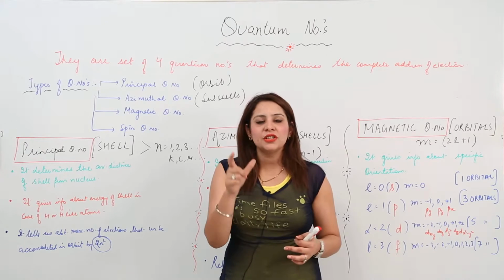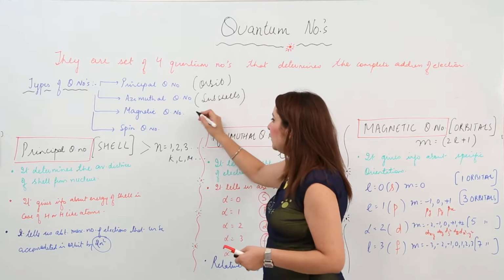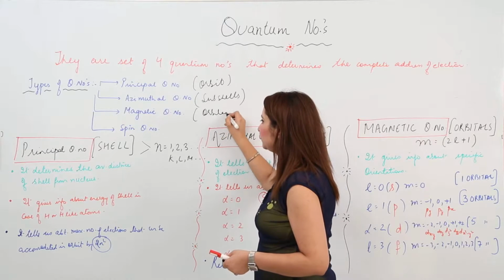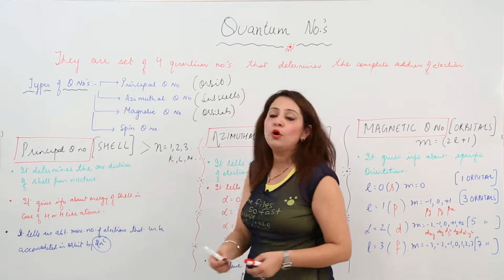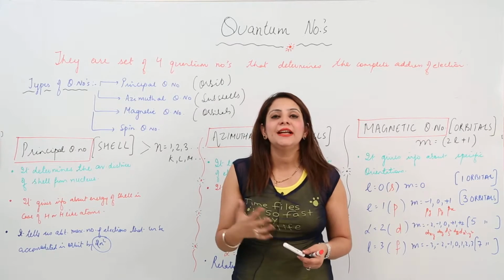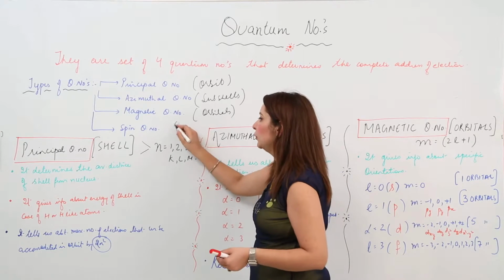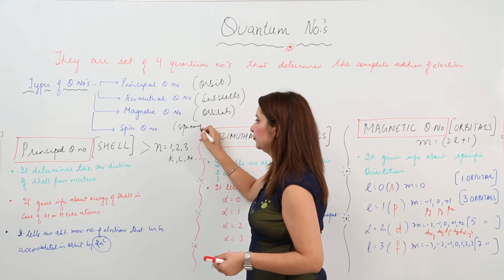That orientation confirms the existence of the magnetic quantum number, which determines the orbitals. And the fourth one is the spin. As the name suggests, it gives the information about how the electron is spinning, clockwise or anti-clockwise. So it is just related to the spinning of the electron.